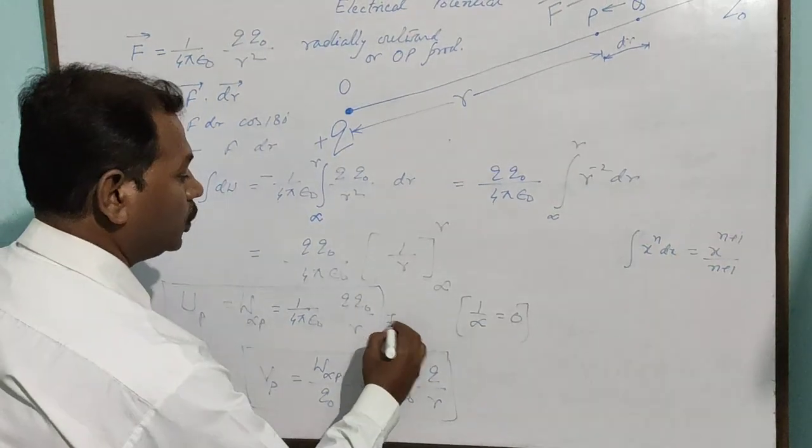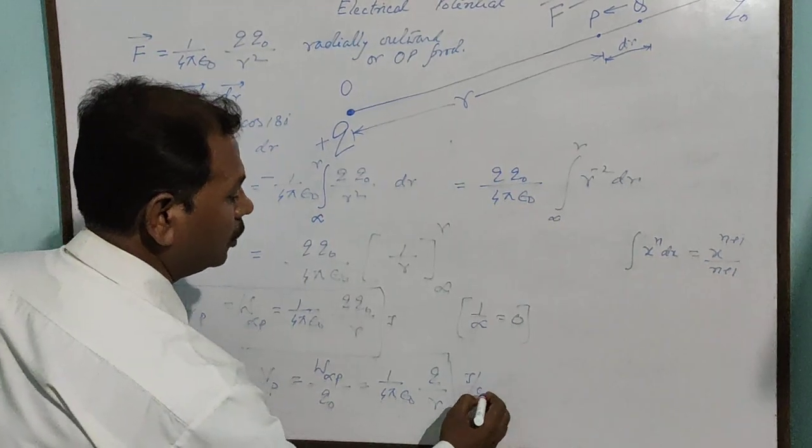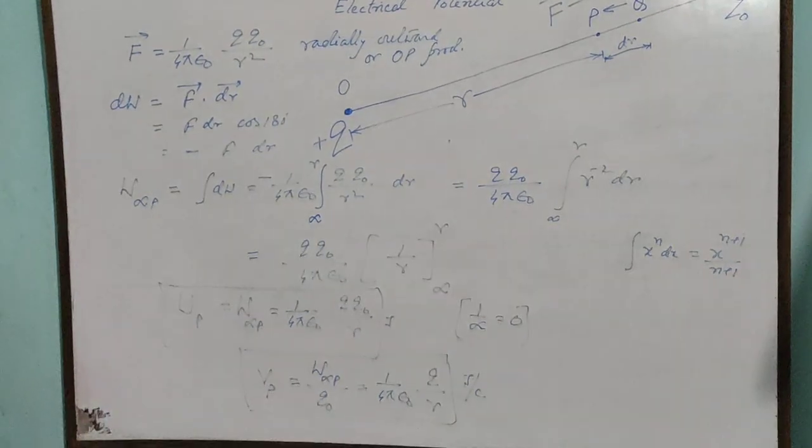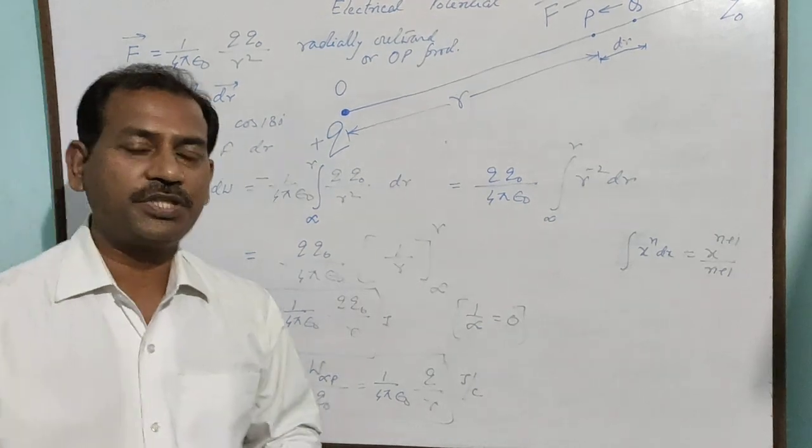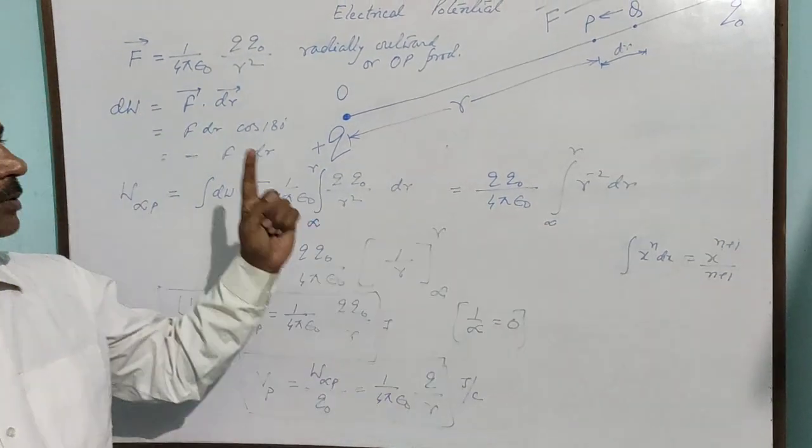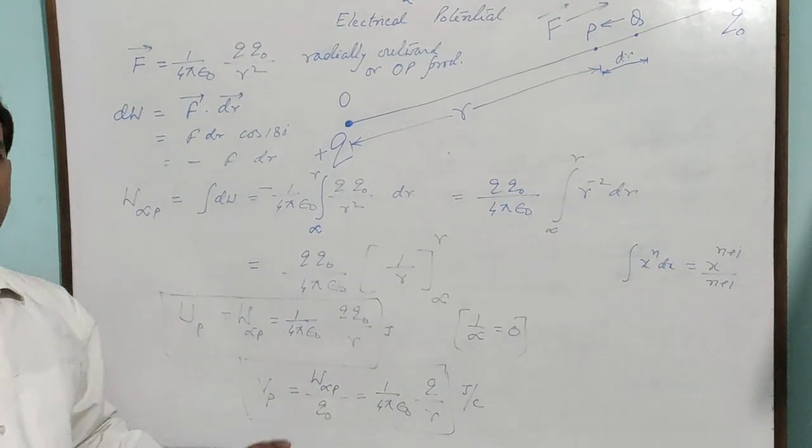The unit will be joule per coulomb. Both are scalar quantities, so you need not think about the direction. Potential and electrical potential energy, both are scalar quantities.